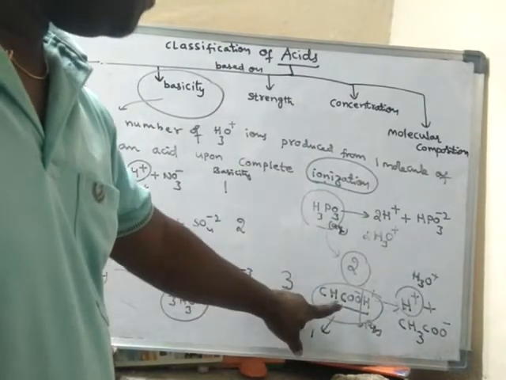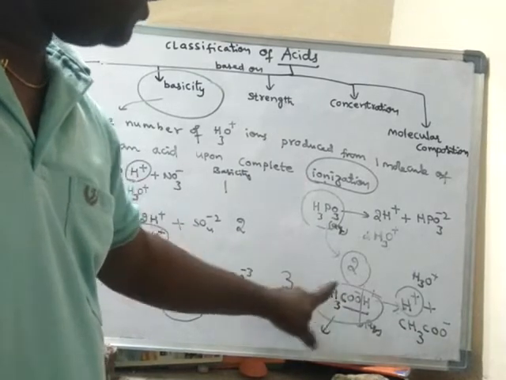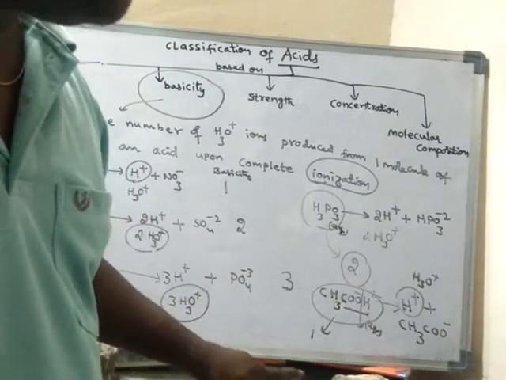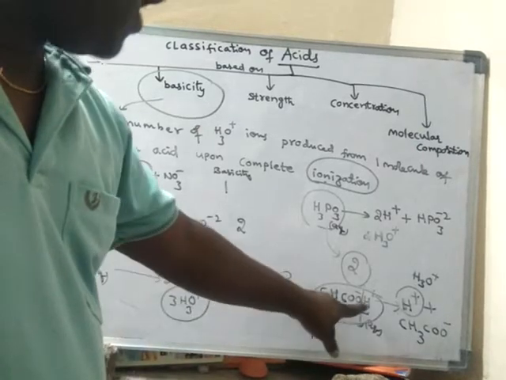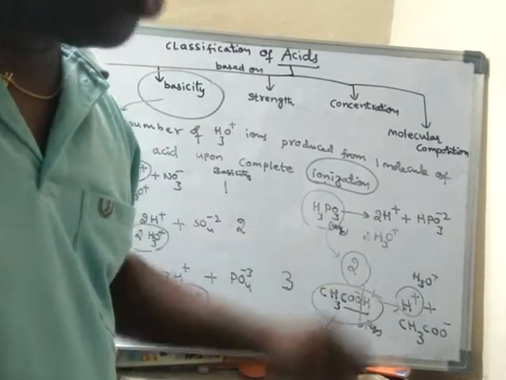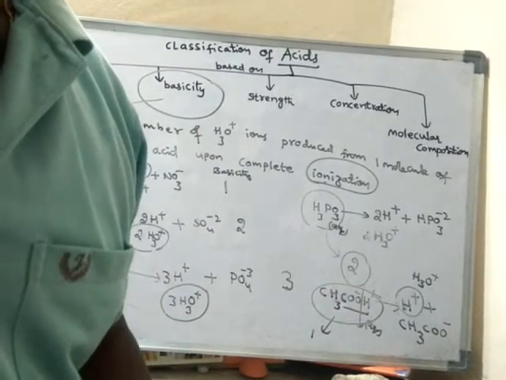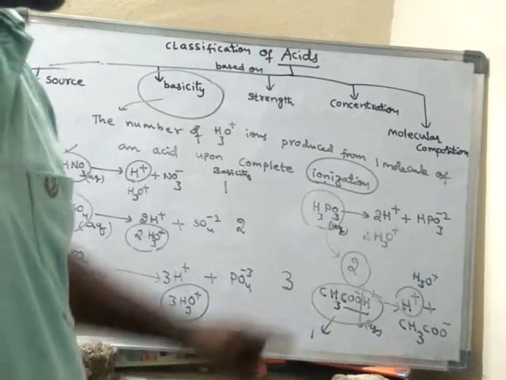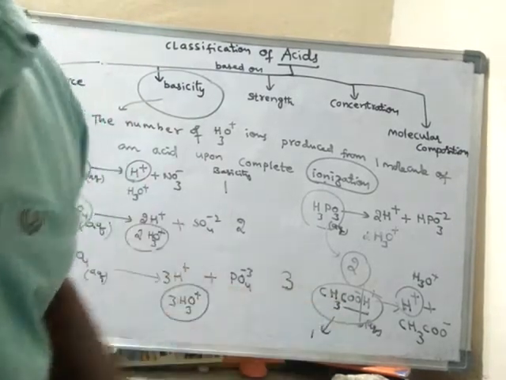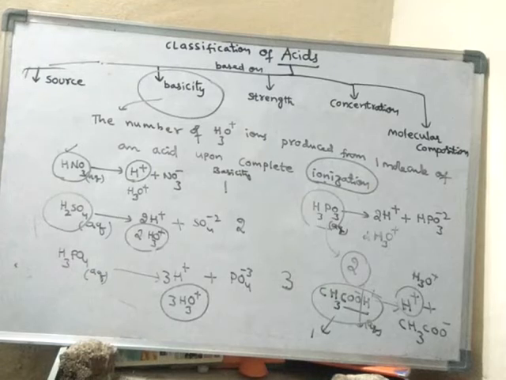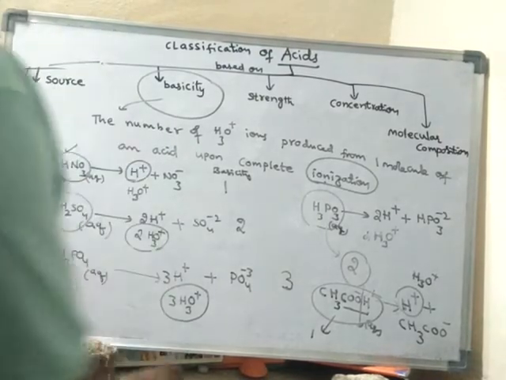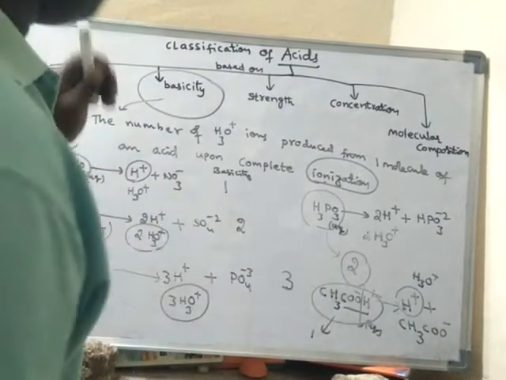And remember that this is an organic acid, as it is having a COOH group, and the hydrogen which is present in the COOH group only will come out in the form of H plus ion. And these other hydrogens are not said to be ionizable hydrogens. Okay, right. So this is about basicity.